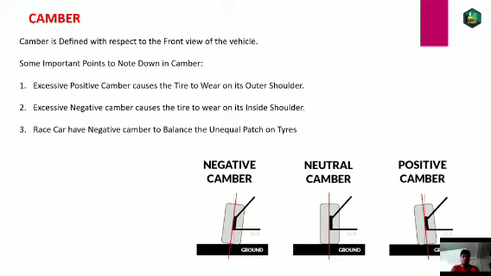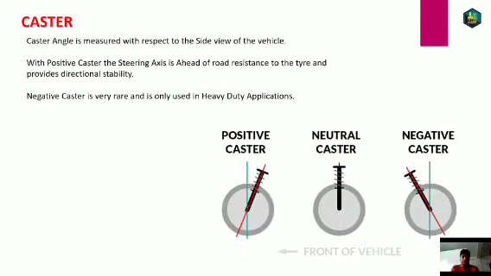Camber comes from the unequal pressure distribution of the tire contact patch with the ground, and this is just to counteract or balance that contact patch. After learning about the camber, we will be moving to the next part, and the next part is caster. So what basically is caster angle?